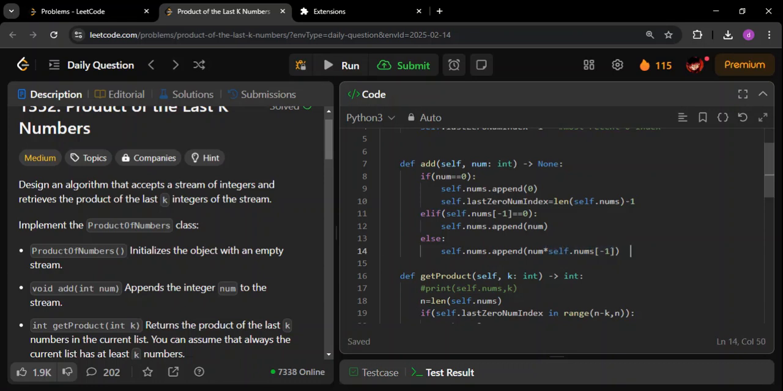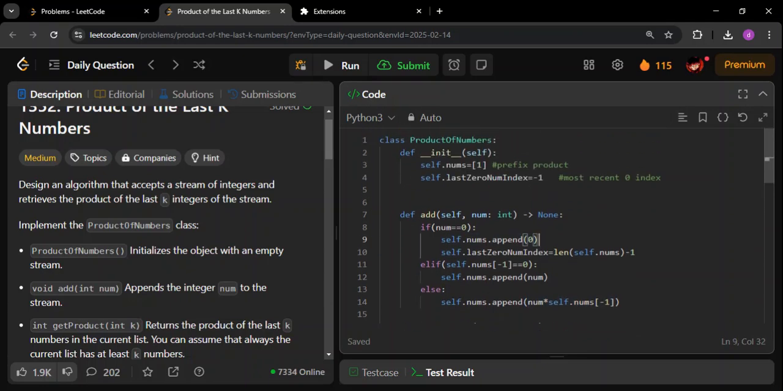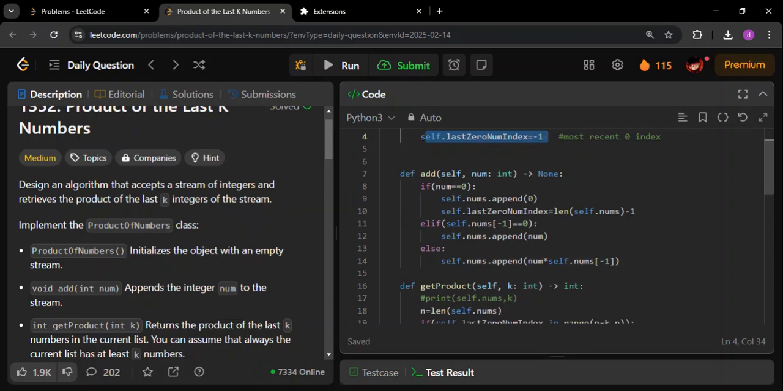Now if the number is 0, this whole multiplication will lead to 0 only. So I'm treating this as an edge case, and I'm writing 0 as it is. One more thing is that I will have to update this variable also. So self.last_0_num_index is equal to the length of this particular list - 1. As simple as that.